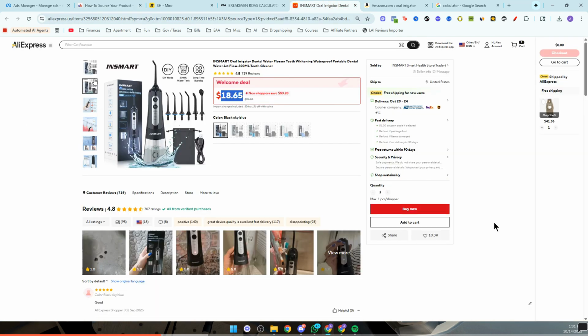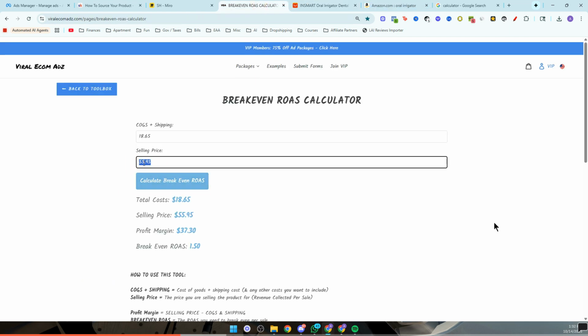You don't want to find and source products through AliExpress because they're giving you a markup price, right? So realistically speaking, with my supplier, I can get this exact same product for maybe $9 tops, maybe even less than that. And this is super important because if I were to follow that rule that I just gave you of trying to 3x the price of your product, you can see that the total price that I would need to charge for this is right around $56.